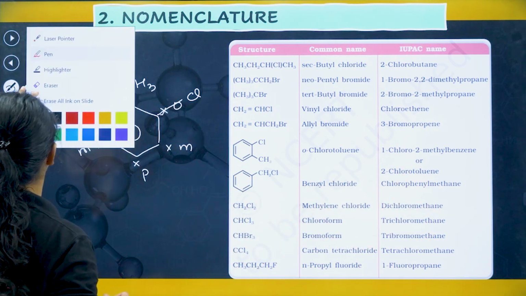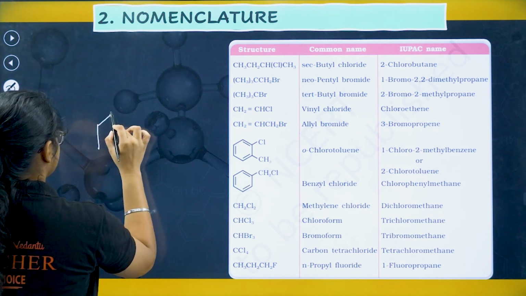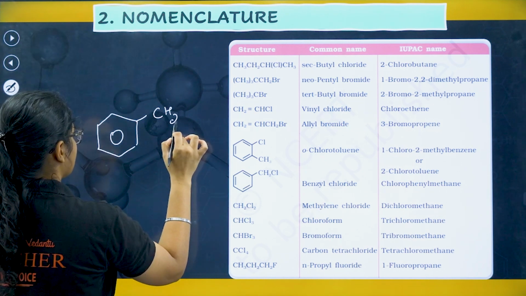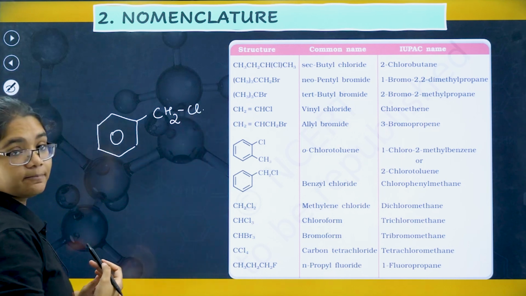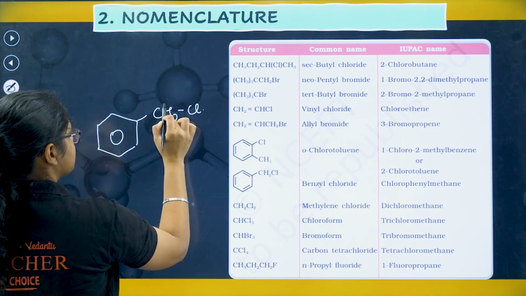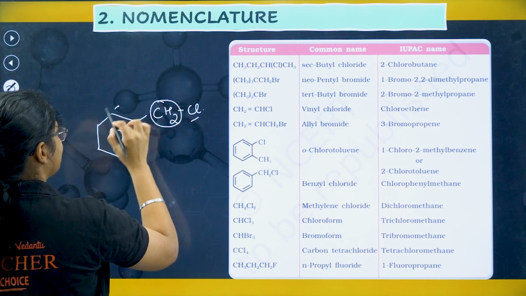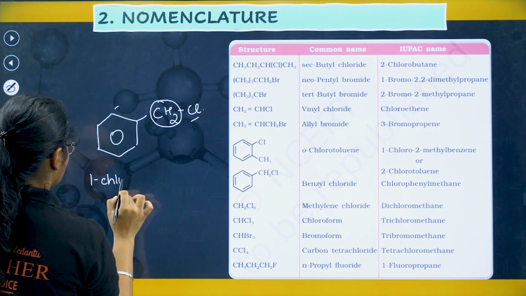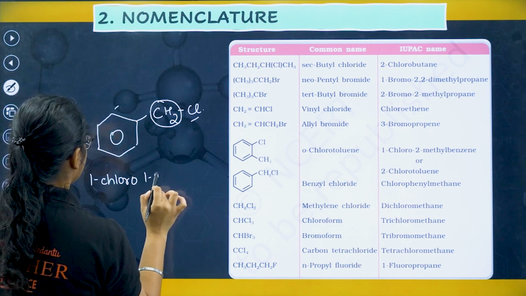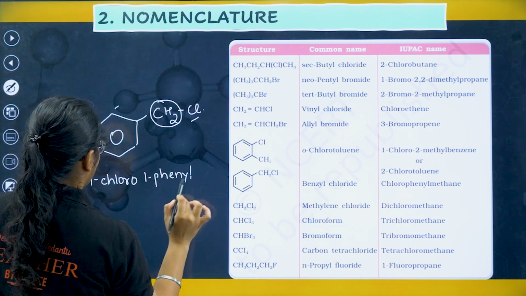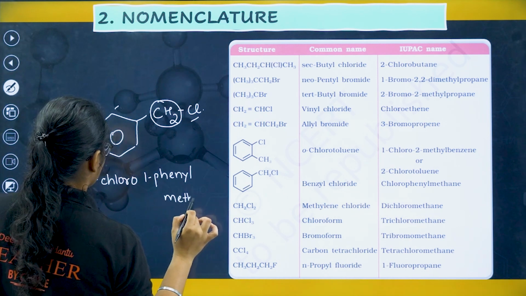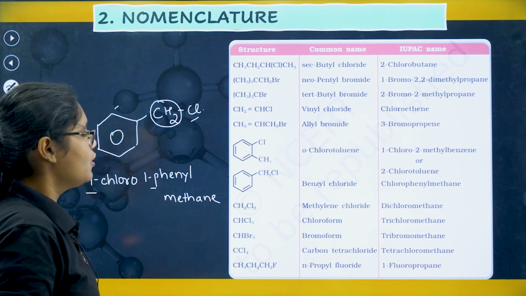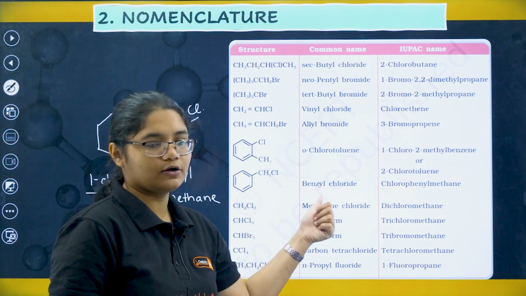Let me draw this for you. You have it like this: to this carbon chlorine is attached, and benzene is attached. So I can write 1-chloro-1-phenylmethane. Basically, when it is at position one, you don't have to mention it, or you can just name it as benzyl chloride.